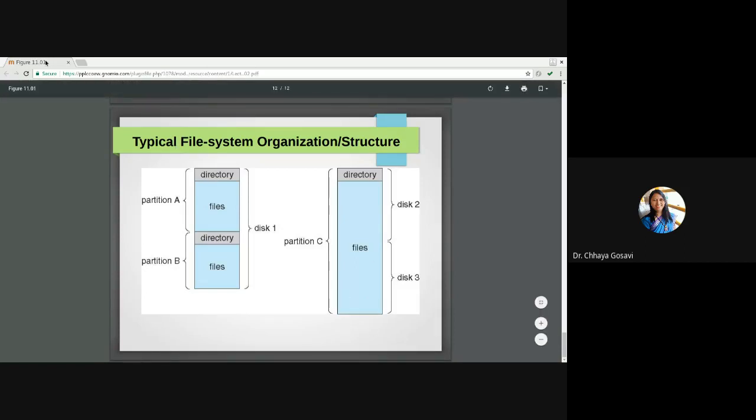We'll stop here. We have seen file attributes and file access methods. Any queries?